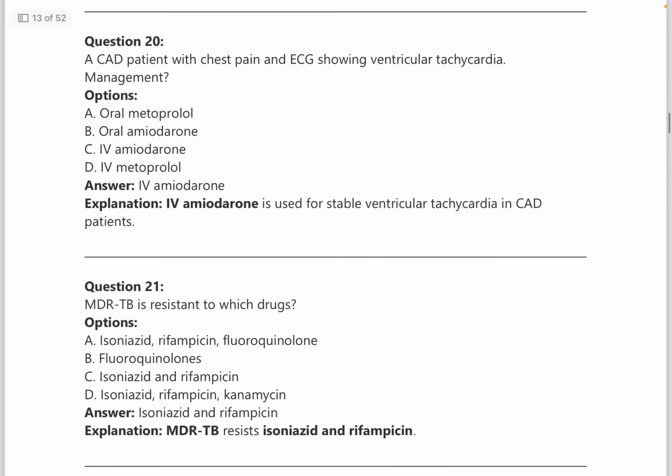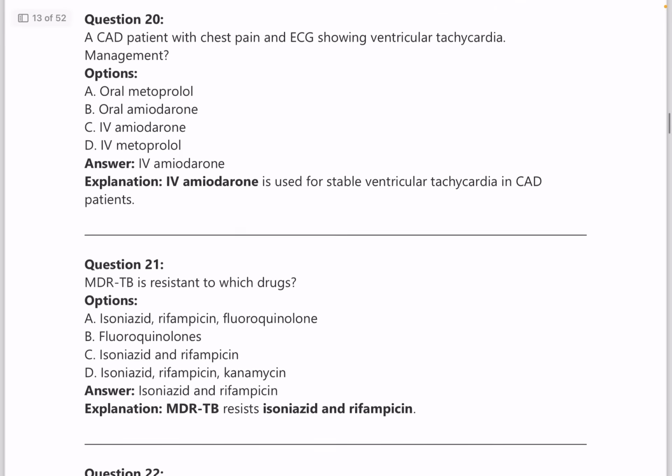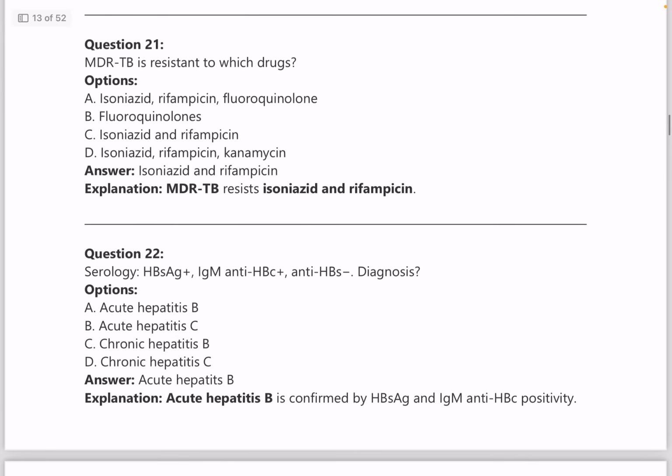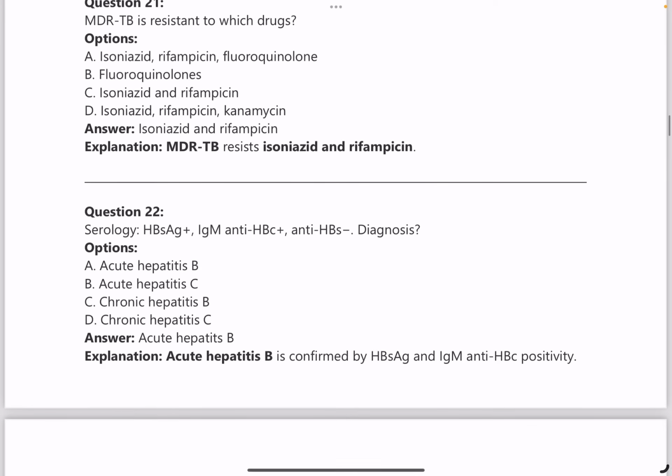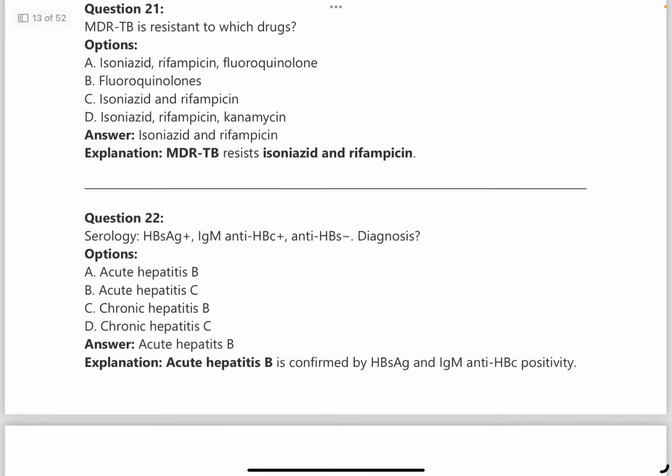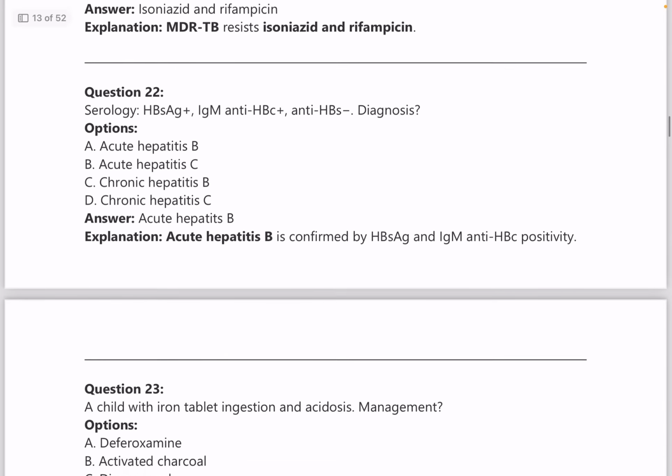Next question, a CAD patient with chest pain and ECG shows ventricular tachycardia. What is the management? For management of stable ventricular tachycardia, we give IV amiodarone. Question number 21. MDR-TB is resistant to which drugs? So multi-drug resistant TB is resistant to isoniazid and rifampicin. You need to also know what is XDR-TB and the regimens used there as well. So go check out on that.